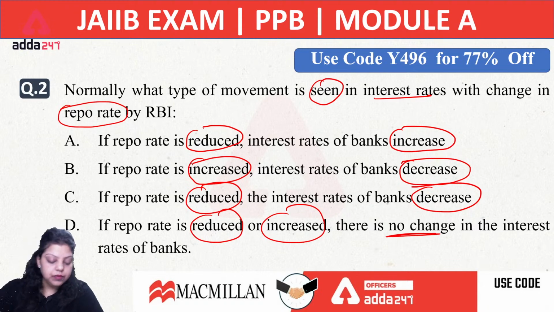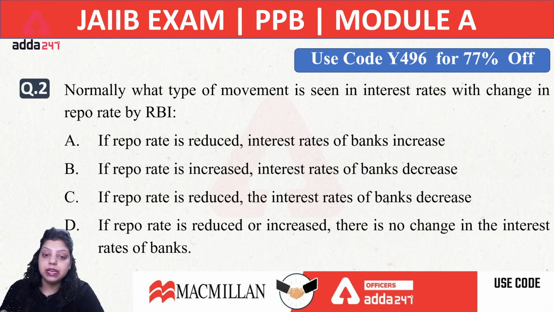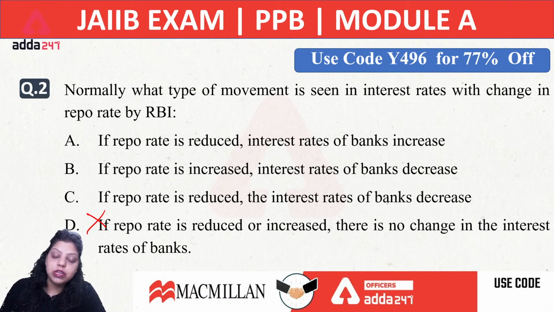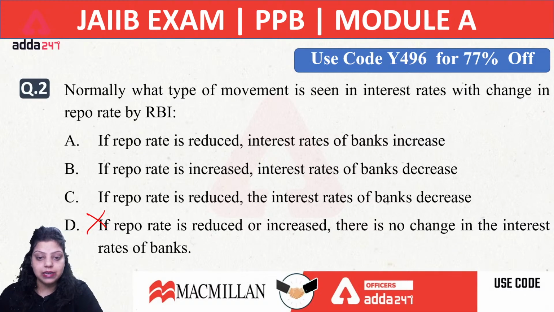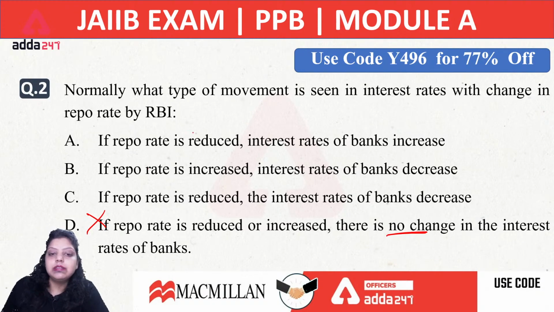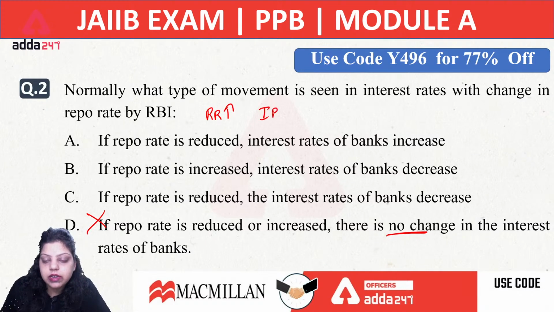Okay, let's see. If RBI is changing the policy rates, then it automatically changes the lending rates or interest rates. So D option cannot be right. If you use the elimination method, we know that whenever there is a change in the policy rates of monetary policy, there will be changes in the interest rate provided by banks. That is true. So if this option is saying no change will be there, this is not a correct option. The first option is saying whenever RBI reduces the repo rate, interest rates will increase.